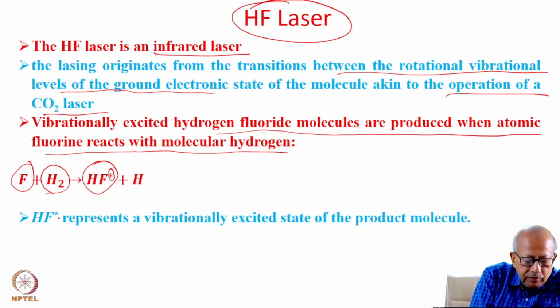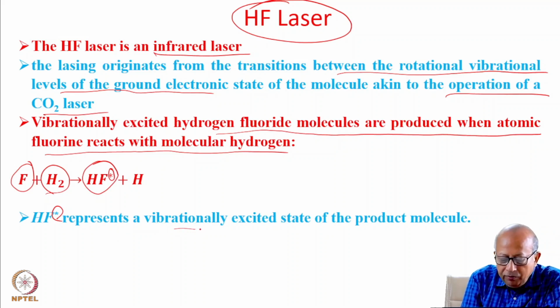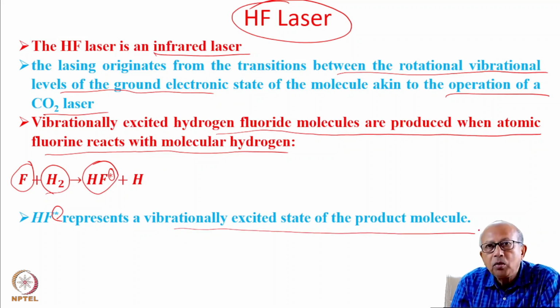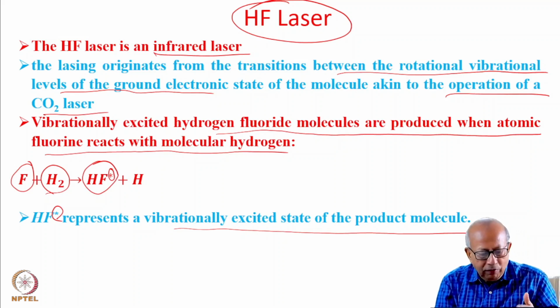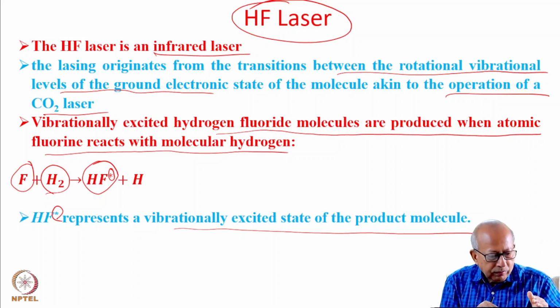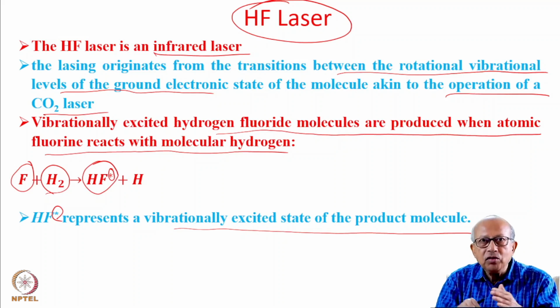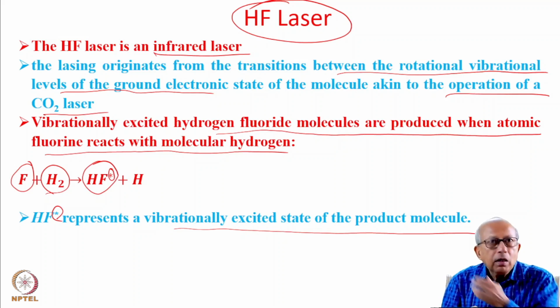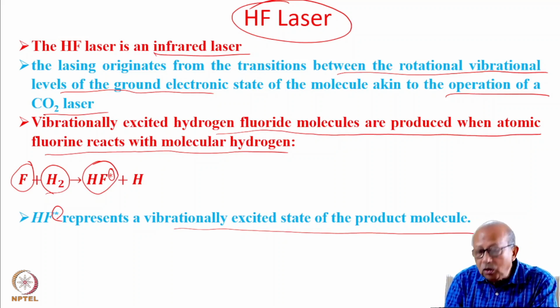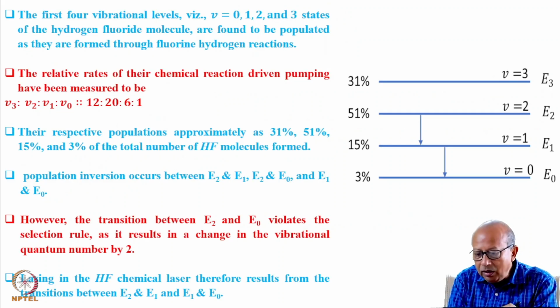This basically represents a vibrationally excited state of the product molecule. So let us delve a little deeper and try to understand what transitions would result in population inversion and in turn lasing.